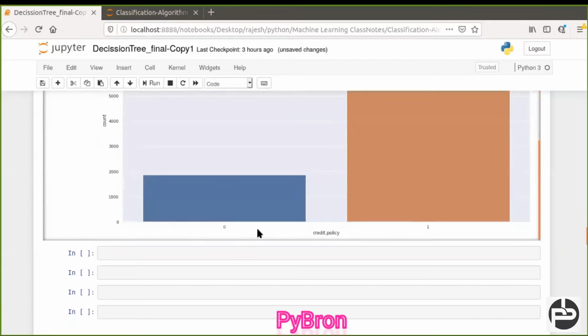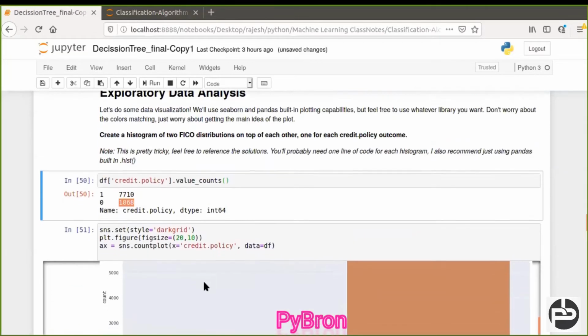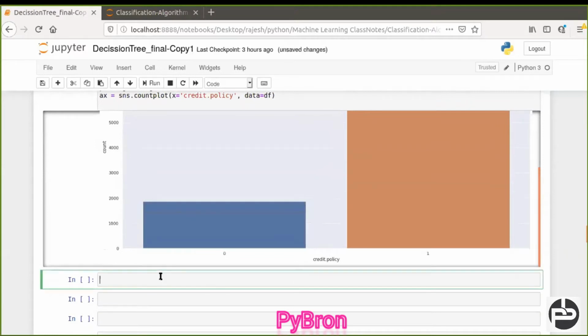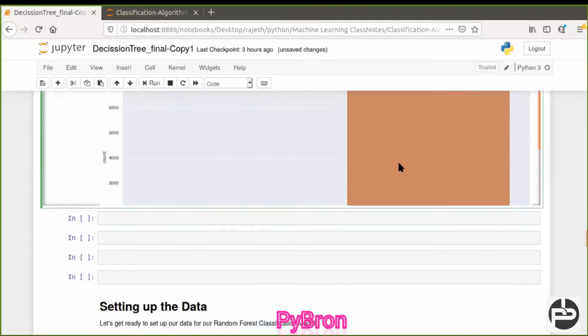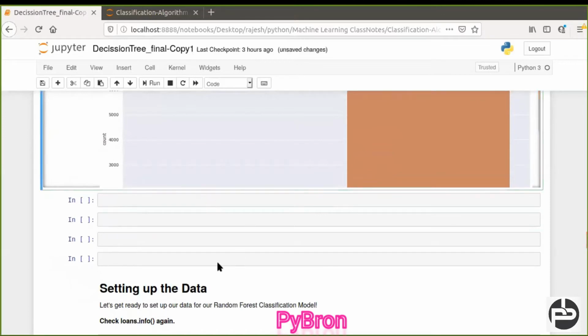The graph is also indicating the same things. These things I already covered in my visualization video, so whoever is not understanding what that is, I'll explain this here also. No worries, it's not a big deal. Here what we are going to do is set some style and a figure size of 20,10. This is the column name, which column you want to plot the graph for, and this is the data frame. And with this you can plot the graph. Okay, now once this part has been done, what is next?